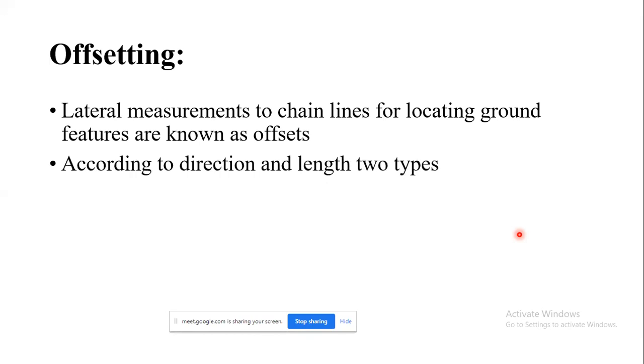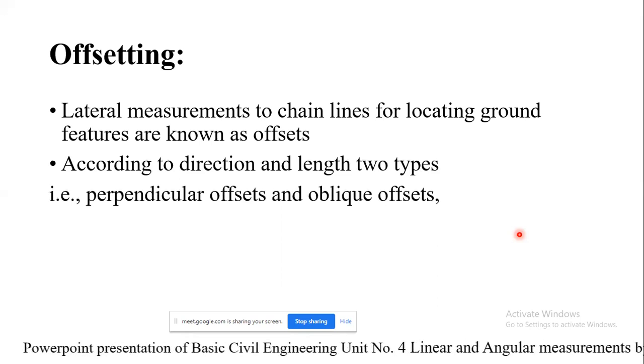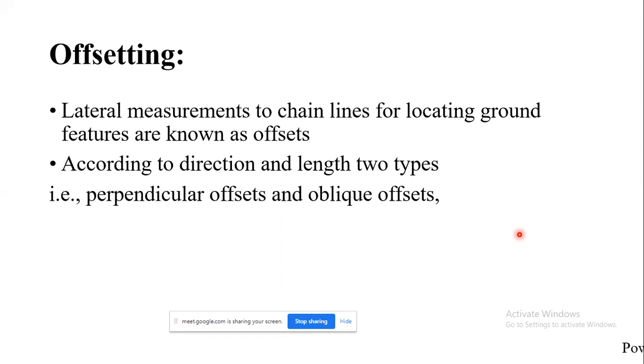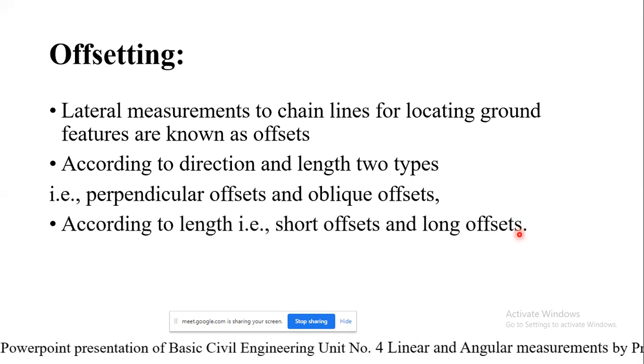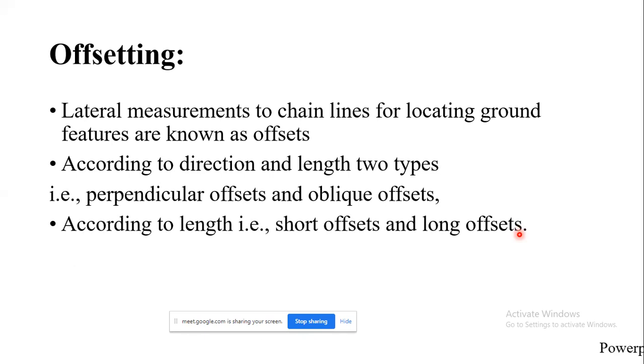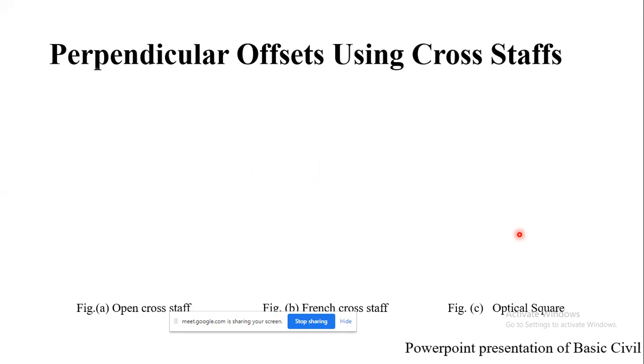So according to the direction and length, there are two types. It might be perpendicular offset or oblique offset. So perpendicular offset means what? Perpendicular to your chain line, and oblique means a certain angular measurement other than 90 degrees. And according to length, there are short offsets and long offsets. Okay. So we'll move further.